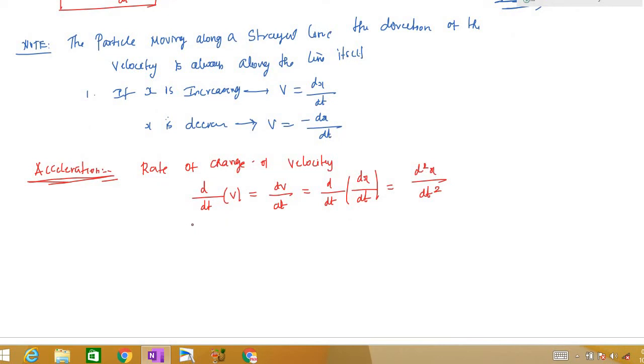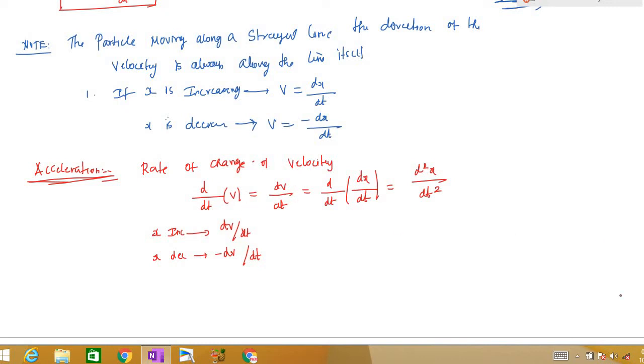It naturally follows from here, right? Velocity can be plus dx by dt if x is increasing, so we will have plus dv by dt, or minus dx by dt when x is decreasing.